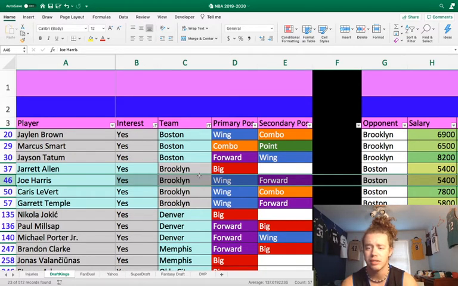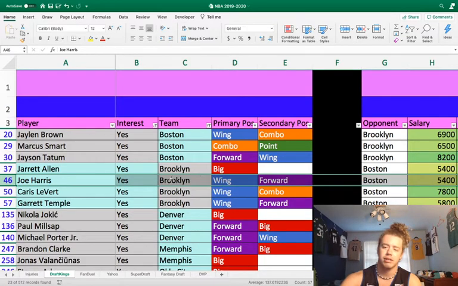He's getting assists. He's doing everything. So Joe Harris at only 5,400 at that usage rate is just such a good play, in my opinion. Yeah, Boston's a tough matchup, but he should have the ball enough in his hands that it's not really going to matter. And then I'm going to go to Caris LeVert again.